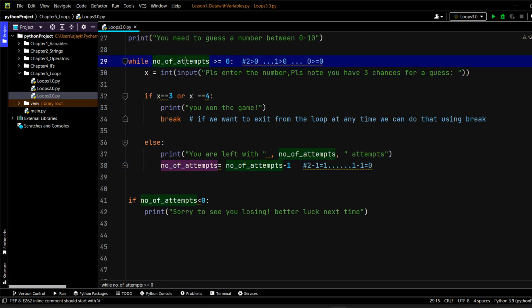It's all about the condition. We just want to run this three times. If you want to use another variable or whatever idea is coming to your mind, you can go with that. Okay, we just need to understand the structure. Because if it is 0, then I expect that the last time the code is going to run, it's going to be 0 minus 1, right? Which is obviously minus 1. So that's why I have written here less than 0, or you can write equals to minus 1 also, I guess.